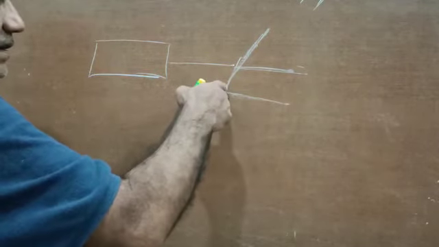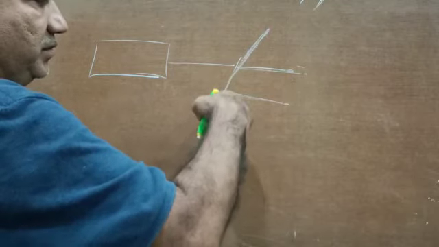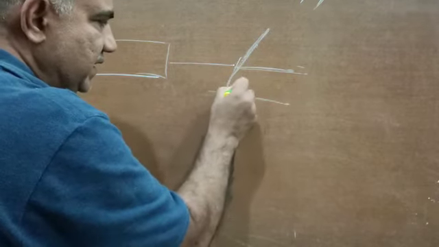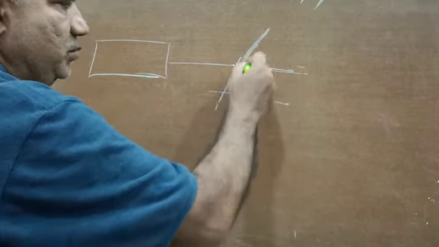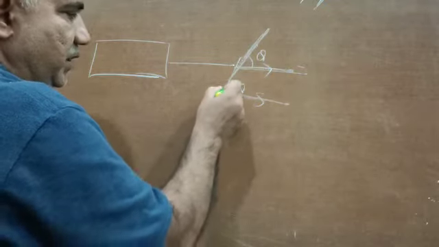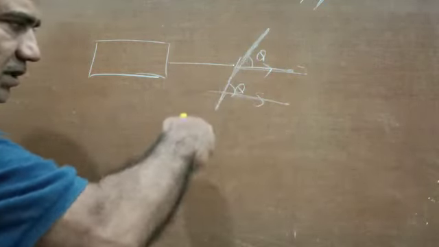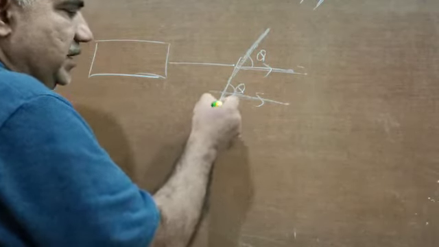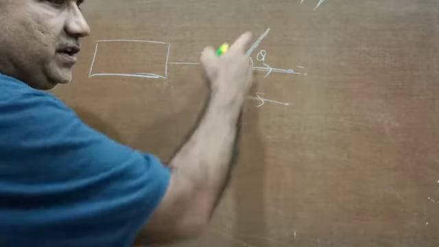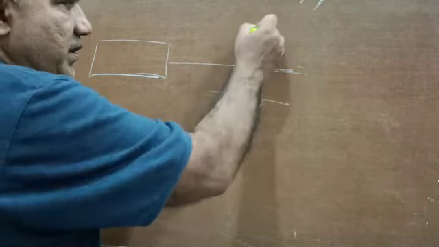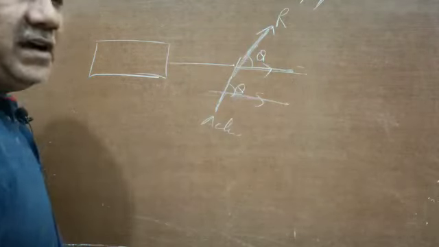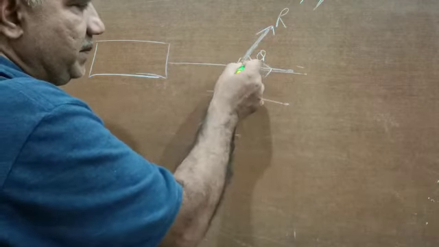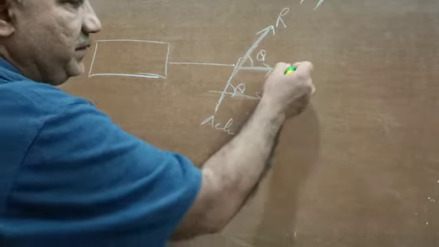This is the angle at which the horse is pushing the ground with its feet. It is inclined to the horizontal, and let us say this is angle theta. If I make a line parallel to this, that will obviously also be angle theta. The horse pushing the ground down is the action. So as per Newton's third law, there will be a reaction in the opposite direction, equal in magnitude. Let us represent that reaction by R. Now this R is obliquely applied, with an angle of inclination theta with the horizontal.